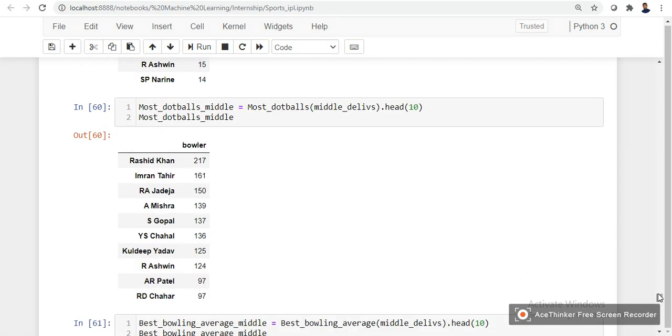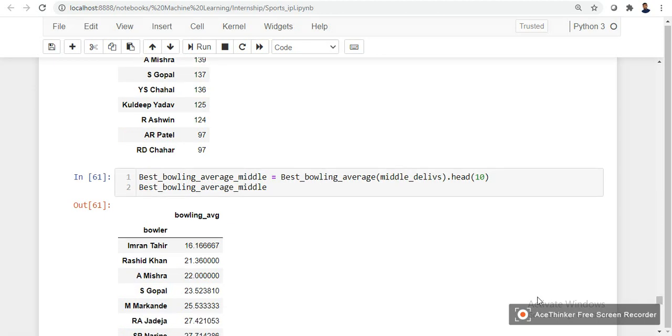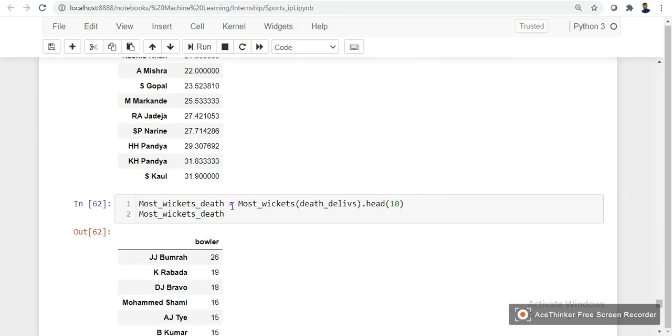Next, most dot balls in the middle overs: again we have Rashid Khan, Imran Tahir, Ravindra Jadeja, Amit Mishra and Suresh Gopal. For the best bowling average in the middle overs, we have Imran Tahir, Rashid Khan, Amit Mishra, Suresh Gopal, Markande, and Ravindra Jadeja. Next we are in the death overs.